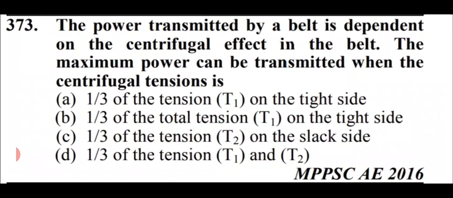The power transmitted by a belt is dependent on the centrifugal effect in the belt. The maximum power can be transmitted when the centrifugal tension is. So in this case, apart from reading the full options, I will directly tell you the right answer. That is option number B, which is 1/3 of the total tension, that is T1, on the tight side. So option number B is right here. Option number B.